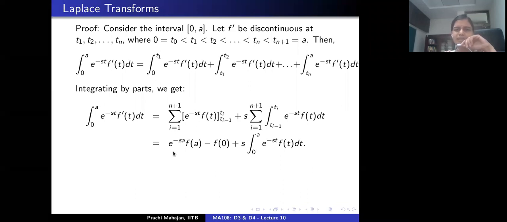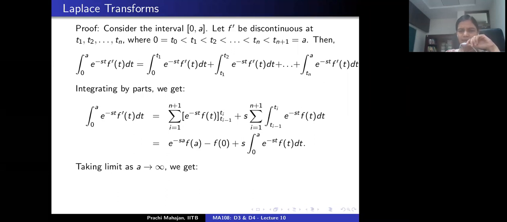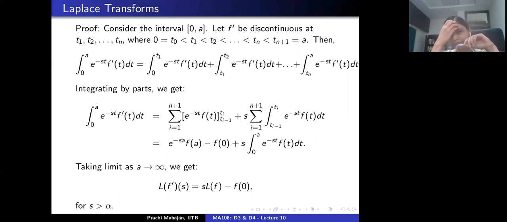So let's plug this in and sum it up. This is e to the minus sa times f(a) minus f(0), and the second term here becomes the integral from 0 to a of e to the minus st f(t) dt, right? And now what am I going to do? I'm going to allow a to tend to infinity. So if I do that, what is the left hand side? The left hand side is exactly the Laplace transform of the derivative of f. And on the right hand side, this term is exactly s times the Laplace transform of f.